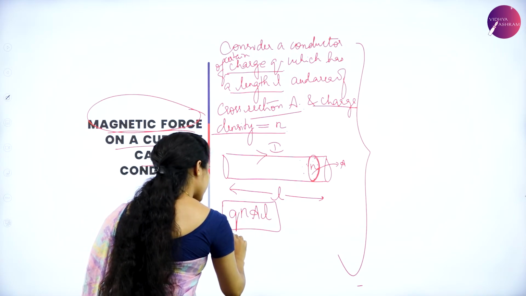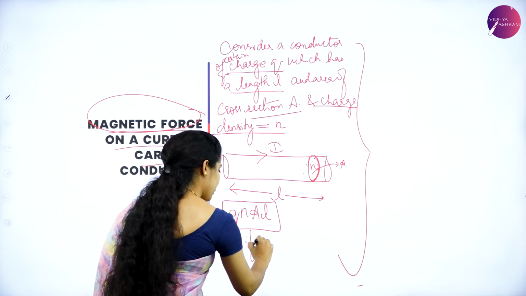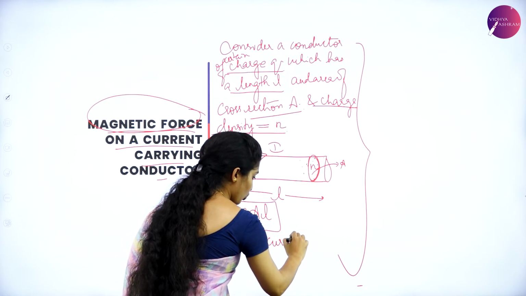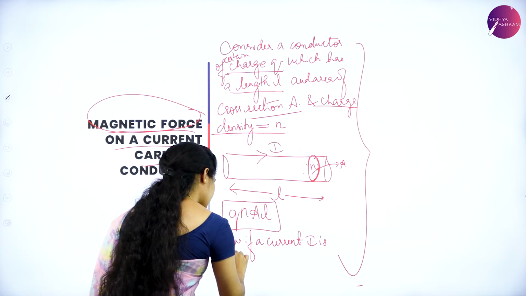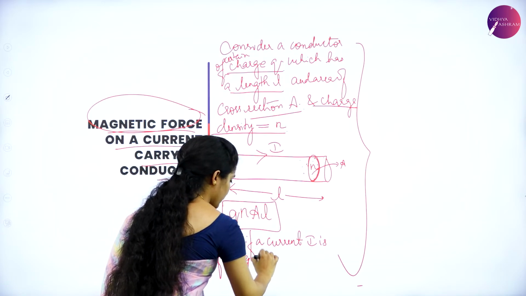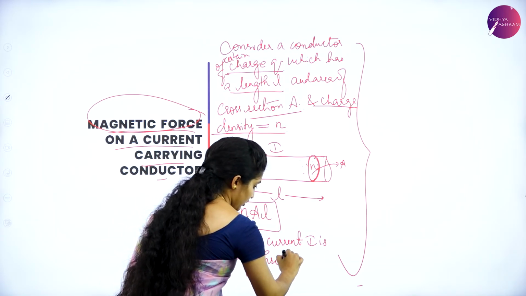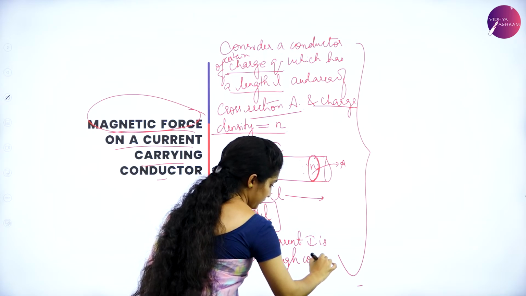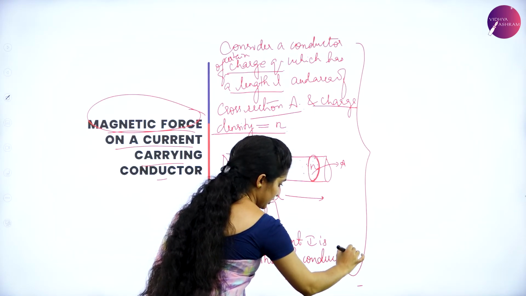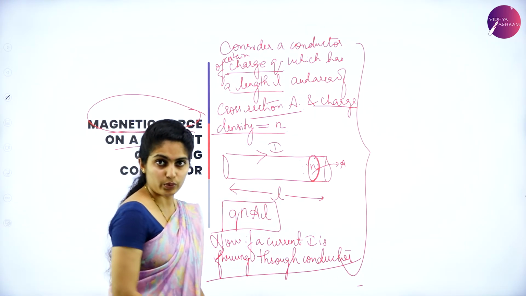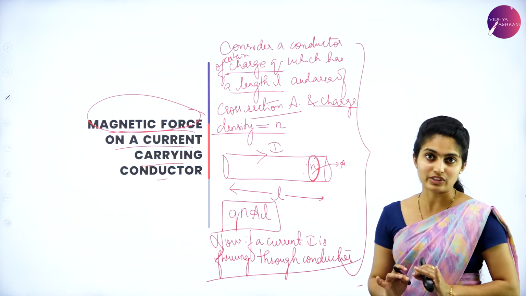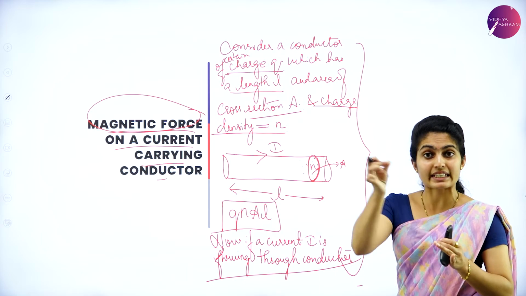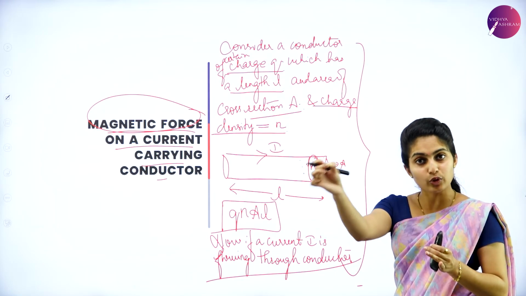Now, if a current I is flowing through a conductor, then we have a certain drift velocity for the charges. The electrons are getting drifted, and that produces the current.